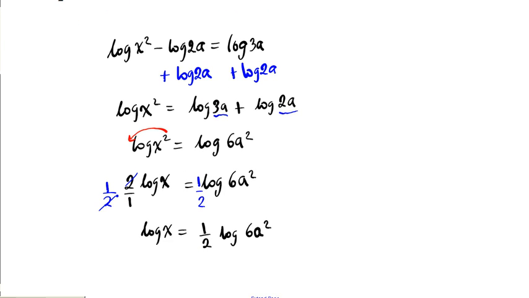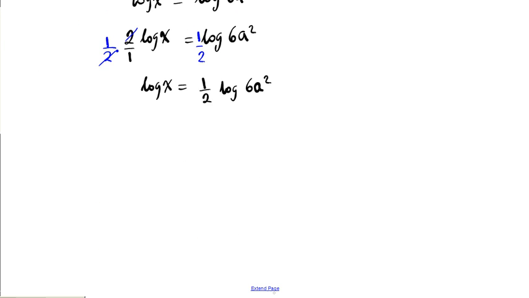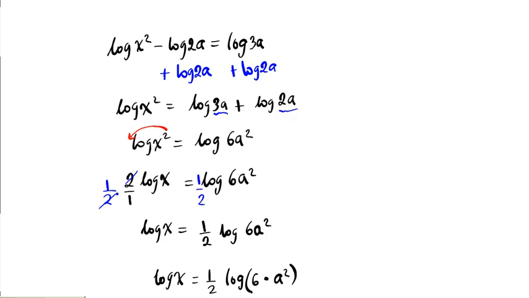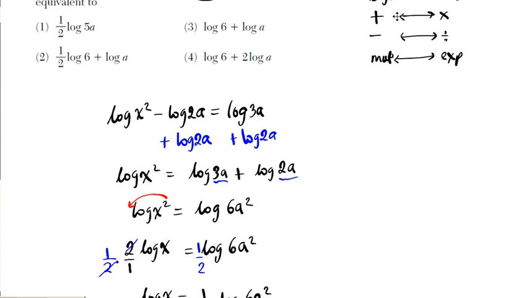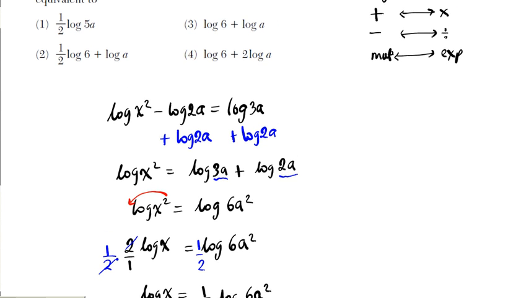No. We need to do some more work so that we can match it with an answer. So to do this, all we just have to do is break this one up, alright? So this is log base x of 1/2 of log 6 times a squared. You see that? When you're multiplying numbers, I said it earlier, you're adding the logarithms, okay? So we're going to convert that into logarithms.